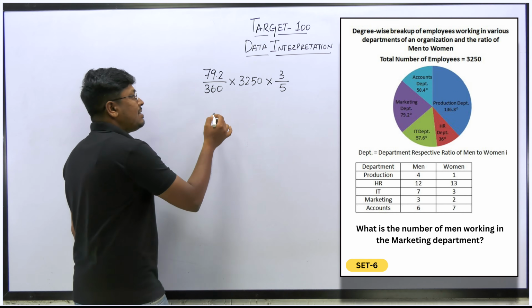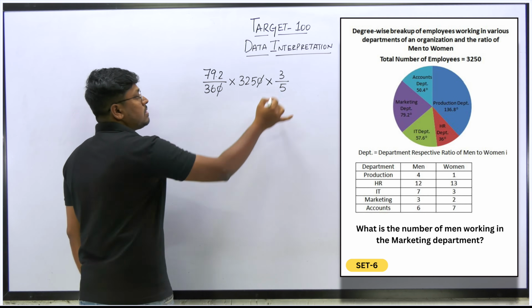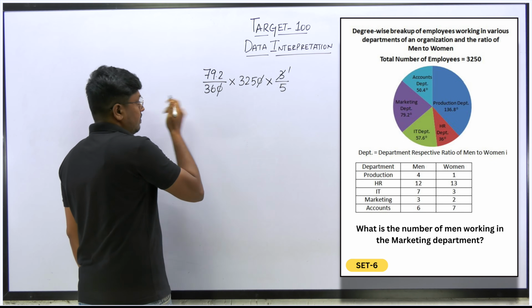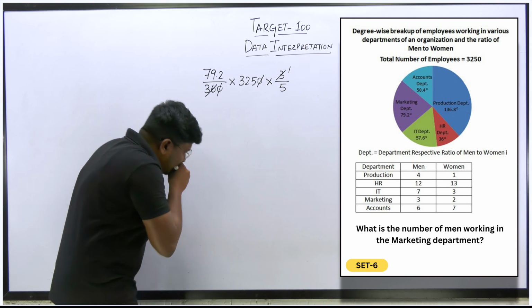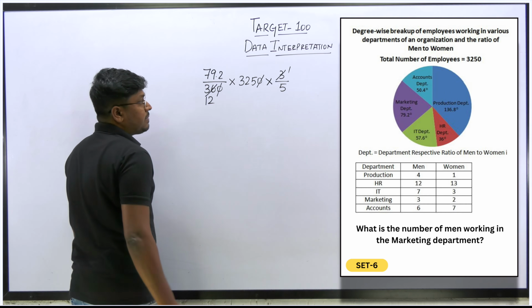Just like that, you can cancel the values. See, 0, 0, you can cancel it. So you can cancel, 1 3s are 3, 12 3s are 36, right?